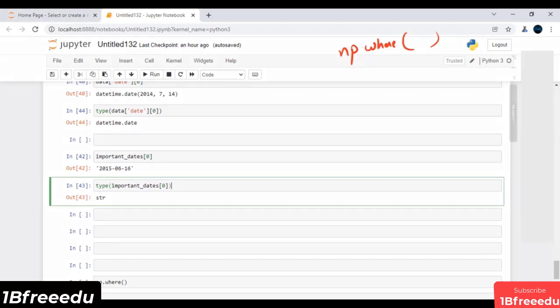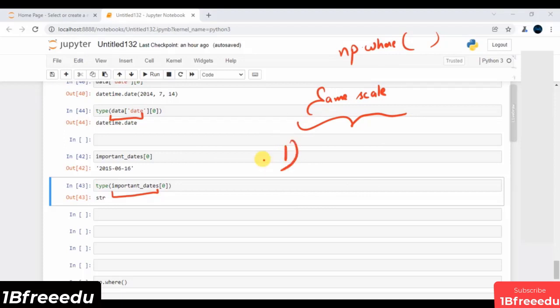To handle this scenario, you have to make sure that this series and this series must be on the same scale. You have two ways to do it. The first way is that both the series must belong to my datetime object.